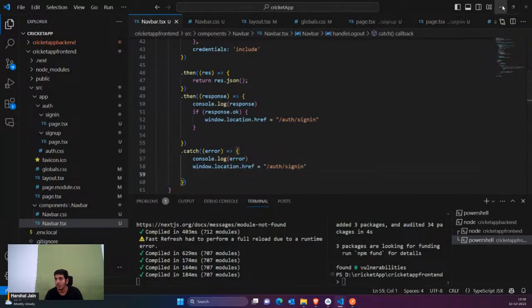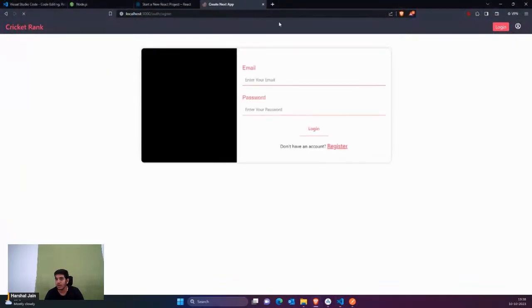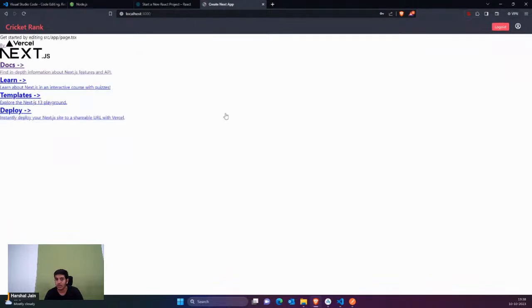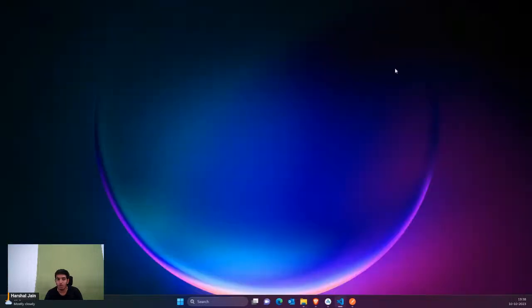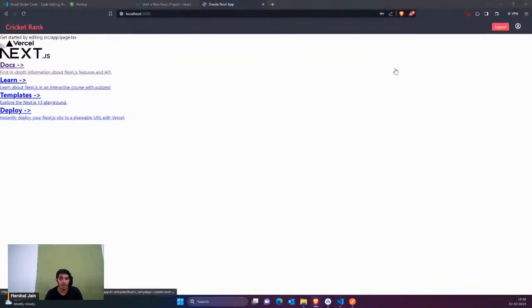Suppose let's try this. If I click on logout, you can see now I'm logged out successfully, and we are seeing the login button. So it's working fine. If I provide correct details, AJ123, and login, you can see the correct details are here. Now we're going to show a proper form data table which we get from rankings.